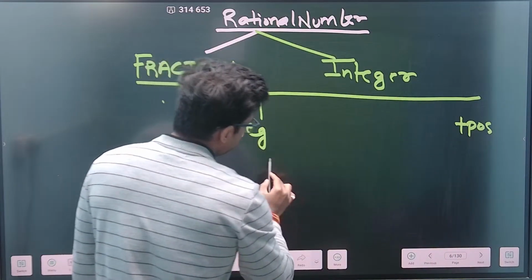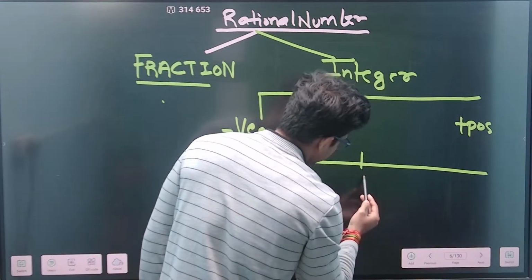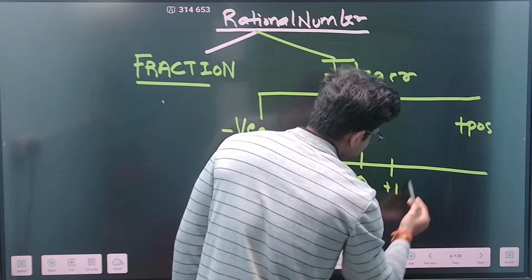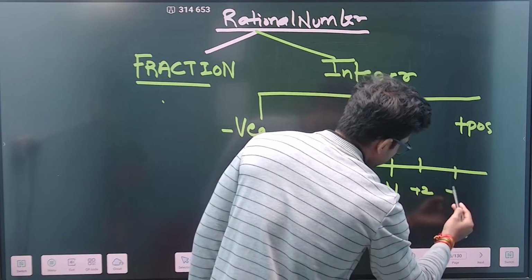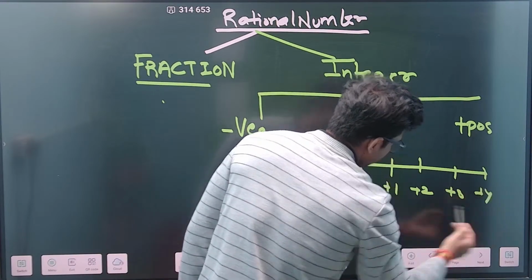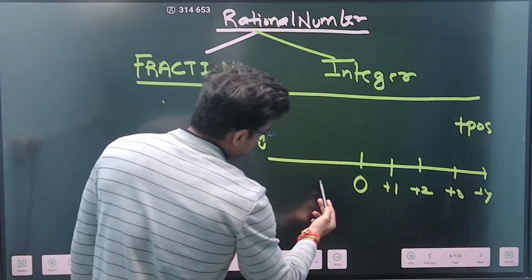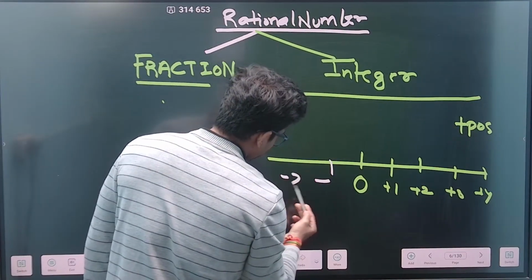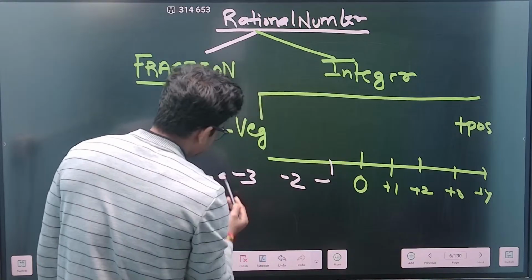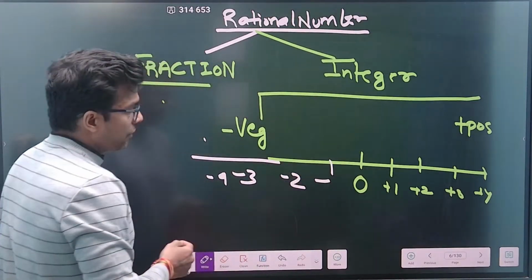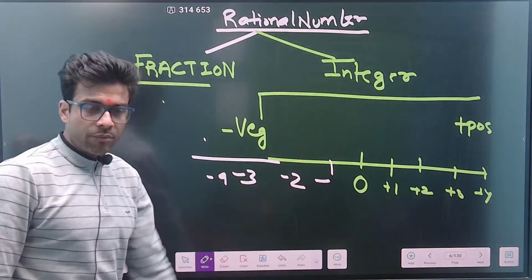Now, if I draw a number line, this is my 0, this is my +1, +2, +3, +4. These are my positive integers. And if I take the negative of it, -1, -2, -3 and -4, and so on and so forth. These are my negative integers and those are my positive integers.